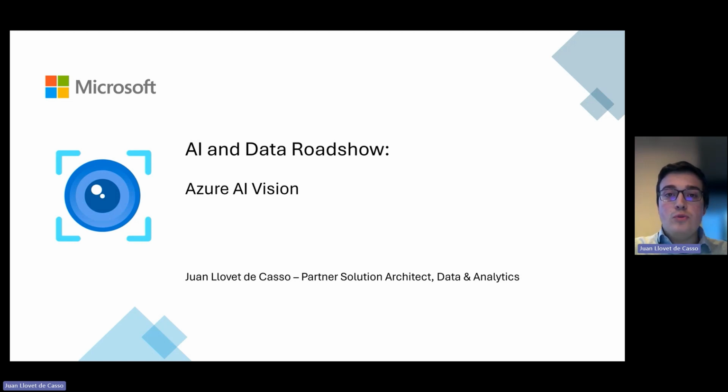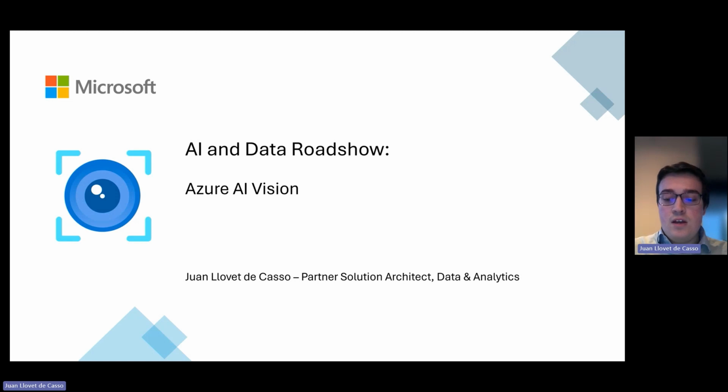We will then move on to a walkthrough of the Azure AI Vision portal, which is the main way to interact with these models if you're not using the APIs. There's also the option of using the APIs with these models, but for a brief overview, the Azure Vision AI portal is the adequate place to start any project. And I will also be giving a hands-on demo of how to train your own custom vision model with manual image labeling in a very easy and intuitive way so that you can get started right away with your projects